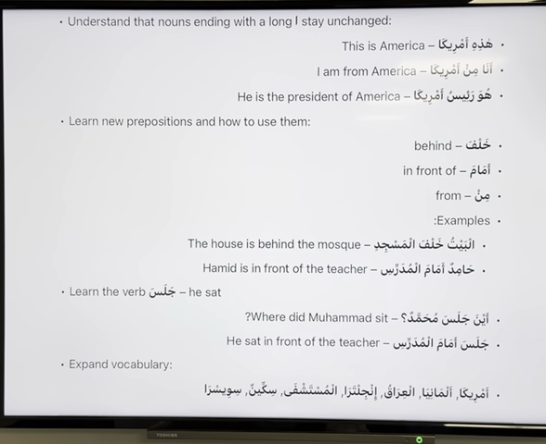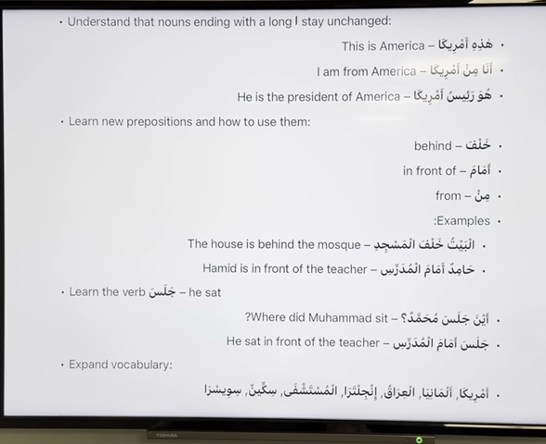Aina jalasa Muhammadun? Jalasa amama al-mudarrisi. So for example, let's look at this sentence quickly. What was the third? Jalasa, he sat. Let's look at this sentence out of interest. Aina jalasa Muhammadun? Where did Muhammad sit? Look at the answer. Jalasa amama al-mudarrisi. That's this sentence here.